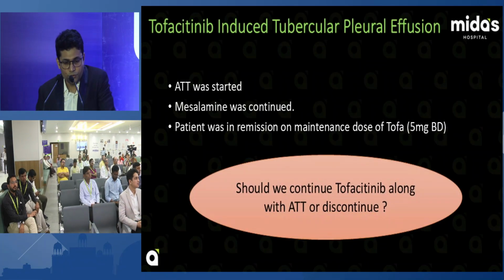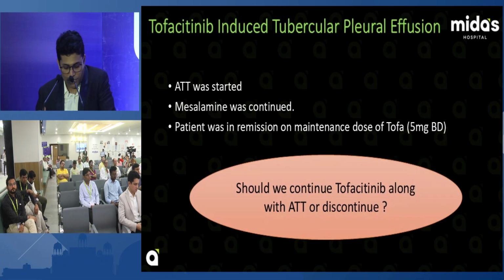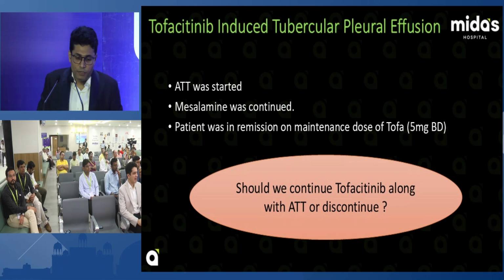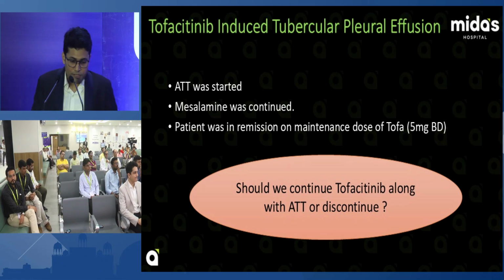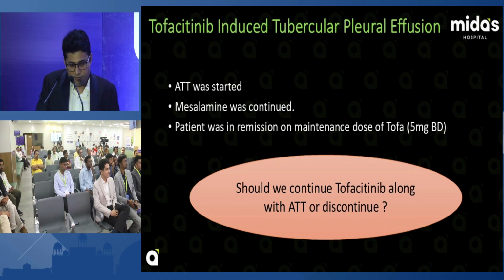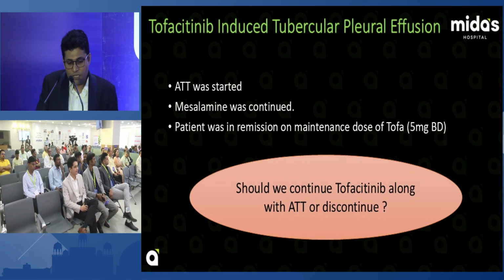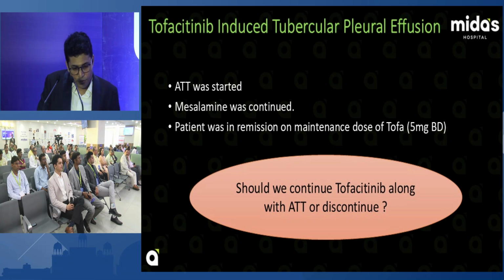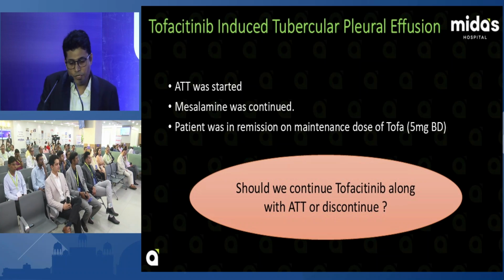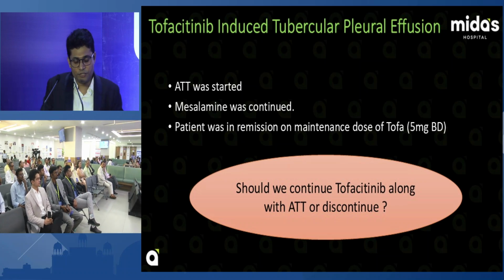In tofacitinib-induced tuberculosis, 12% were diagnosed and started on ATT. Mesalamine was continued. The patient was in remission on the maintenance dose of tofacitinib. So what are the next steps? The patient on tofacitinib developed tuberculosis and was started on ATT. Should we continue tofacitinib along with ATT or discontinue? This is the question for us.